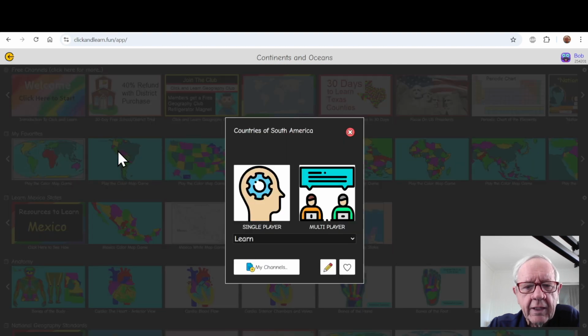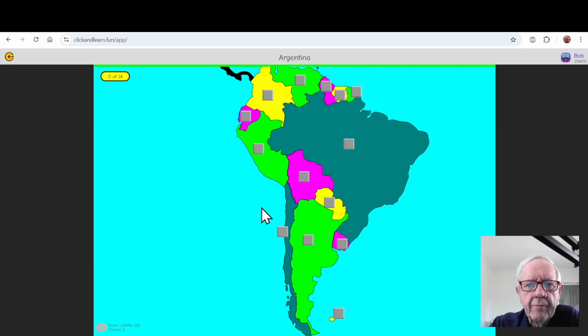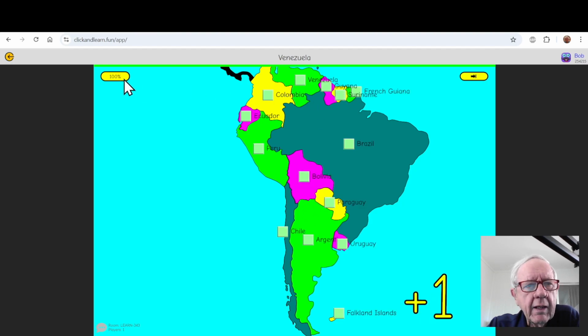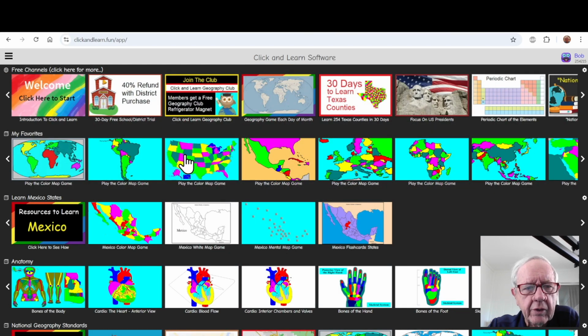Now I'm going to go right into the game for South America. I'm going to switch to test mode, click single player, and click go. In random order, Argentina, Suriname, Bolivia, Brazil, French Guiana, Falkland Islands. Ecuador, Guyana, Colombia, Peru, Paraguay, Chile, Uruguay, Venezuela, and we got 100%. As you notice, I had a green light on all of those as I went through.